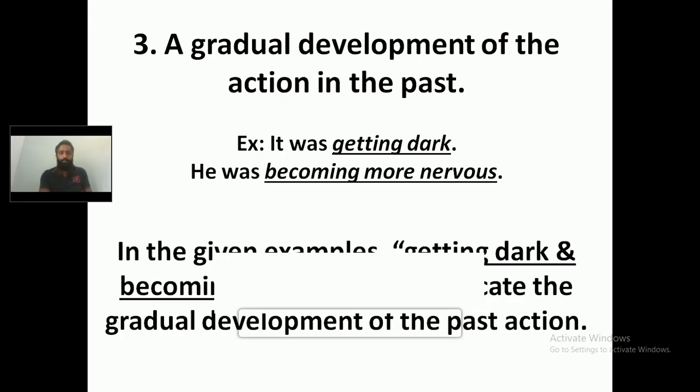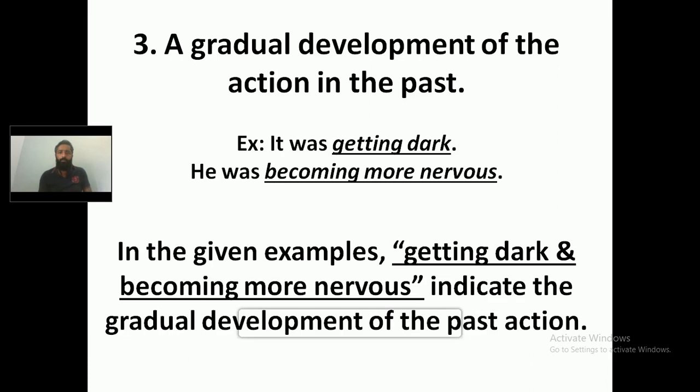Second, he was becoming more nervous. The gradual development of the action is denoted by the words was becoming more nervous. The given examples, getting dark and becoming more nervous, indicate the gradual or the slow development of the past action.